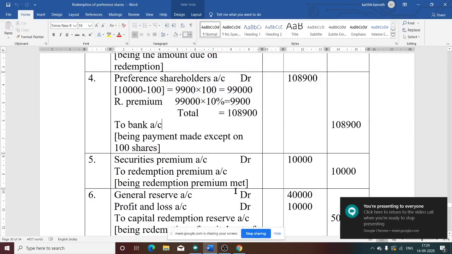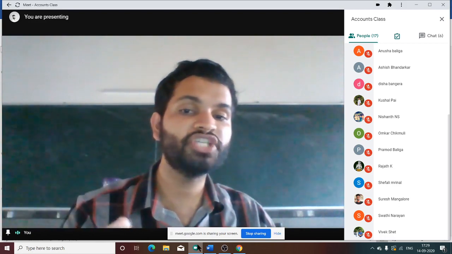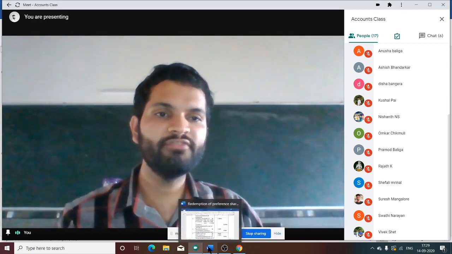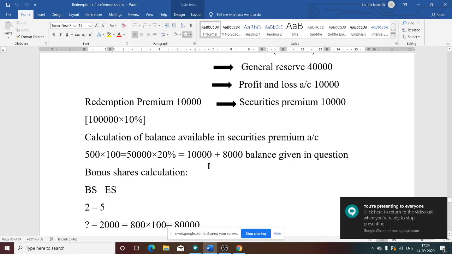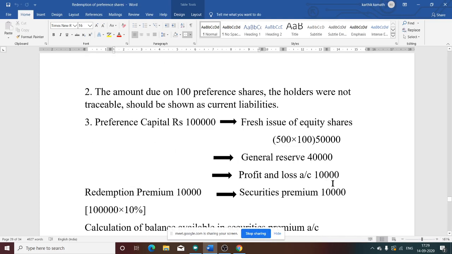Next, the sixth one, there is a bonus issue. Before that, we want the amount to be transferred to capital redemption reserve account. What amount can we transfer to capital redemption reserve other than the fresh issue? If you see the working note, capital is paid by fresh issue, general reserve and profit and loss account.